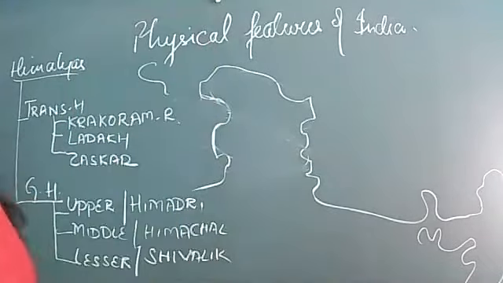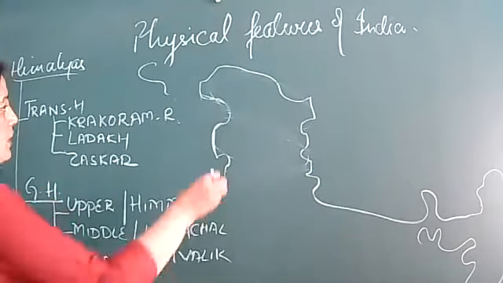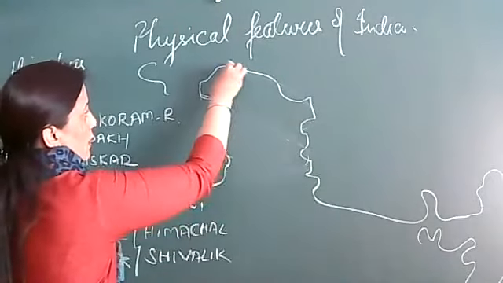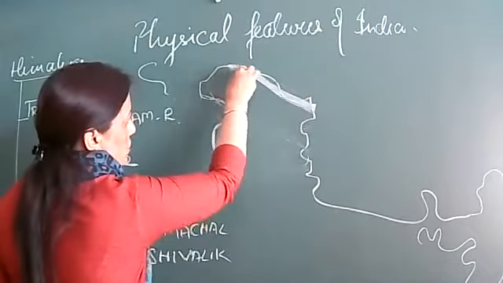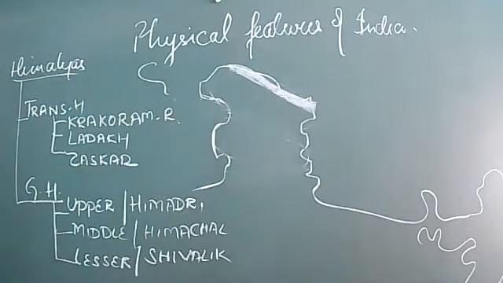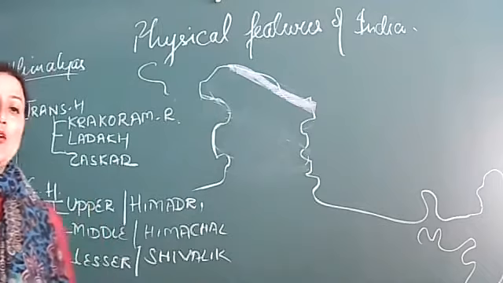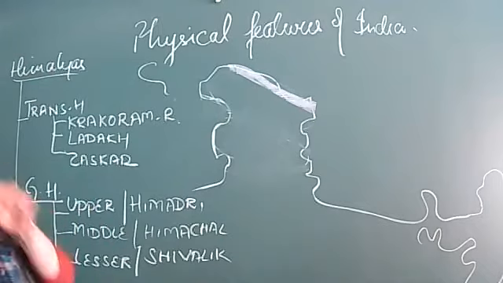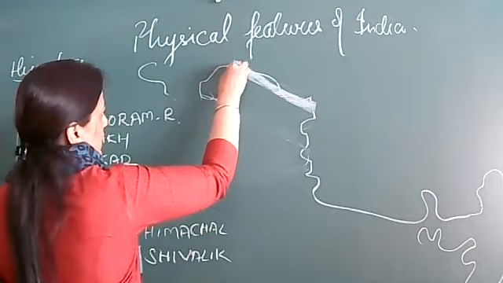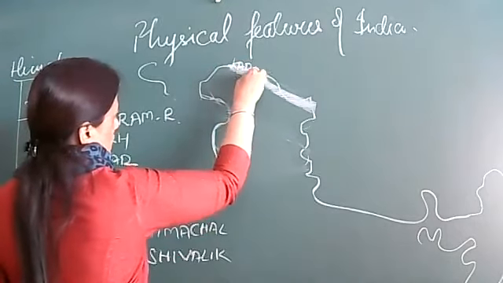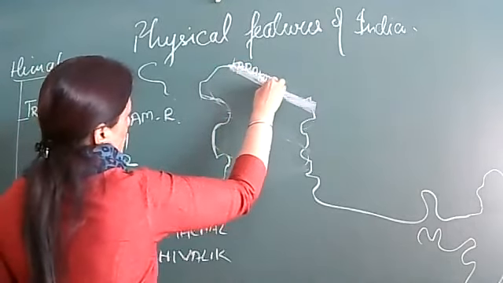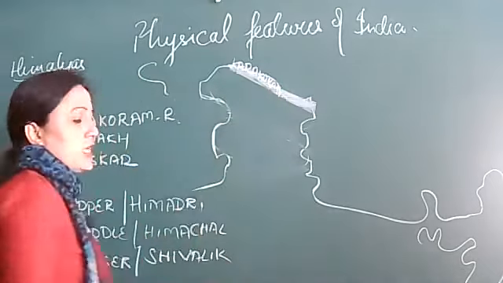So I'm going to make Trans-Himalayas. We have three. First, look at this. Here we have the Karakoram range. I guess everyone understands the meaning of range. Range is a continuous chain of mountains. So the name of this range is Karakoram. Now what is the speciality of this range? Why are we talking about this range?